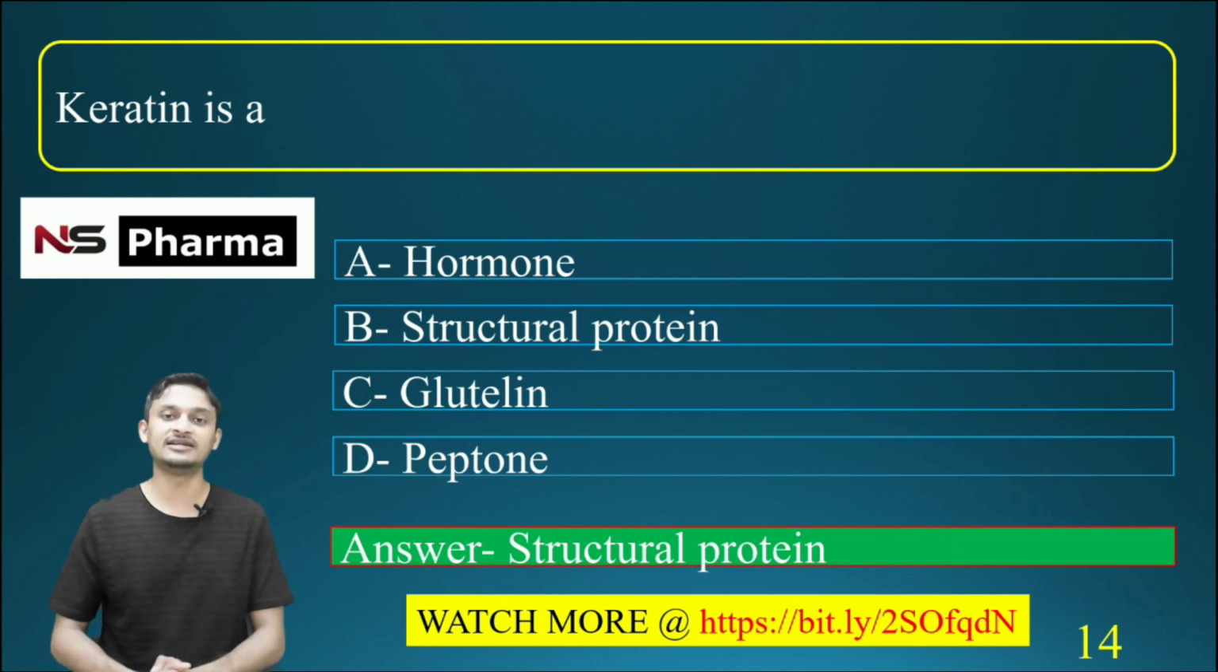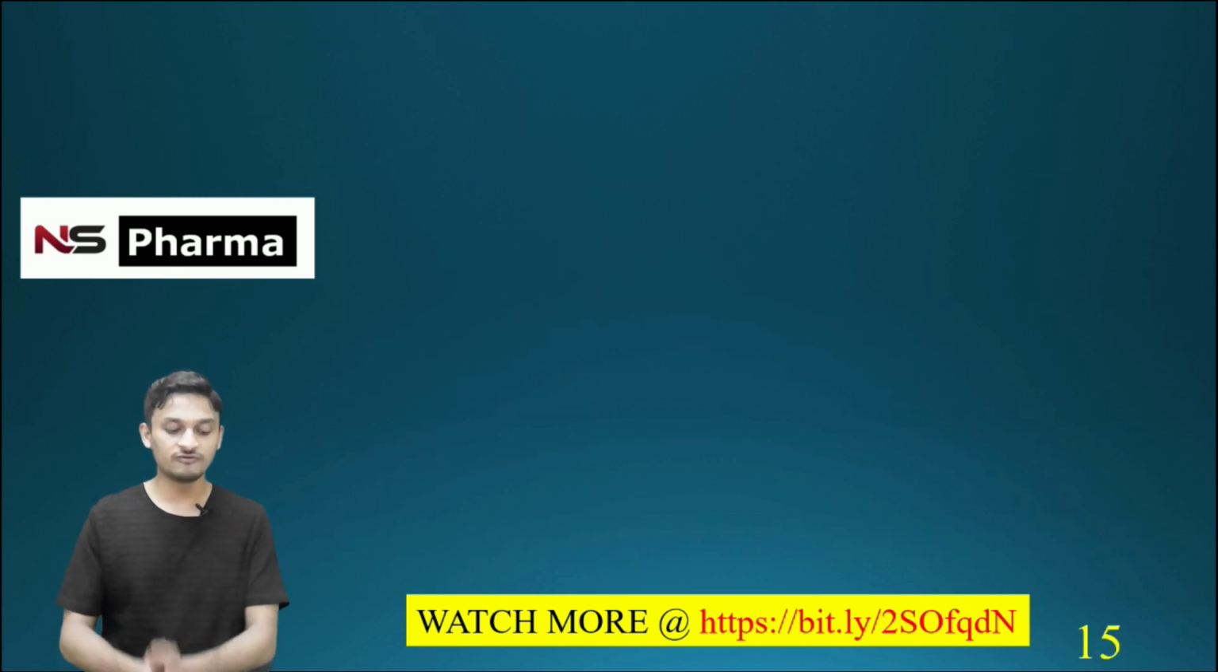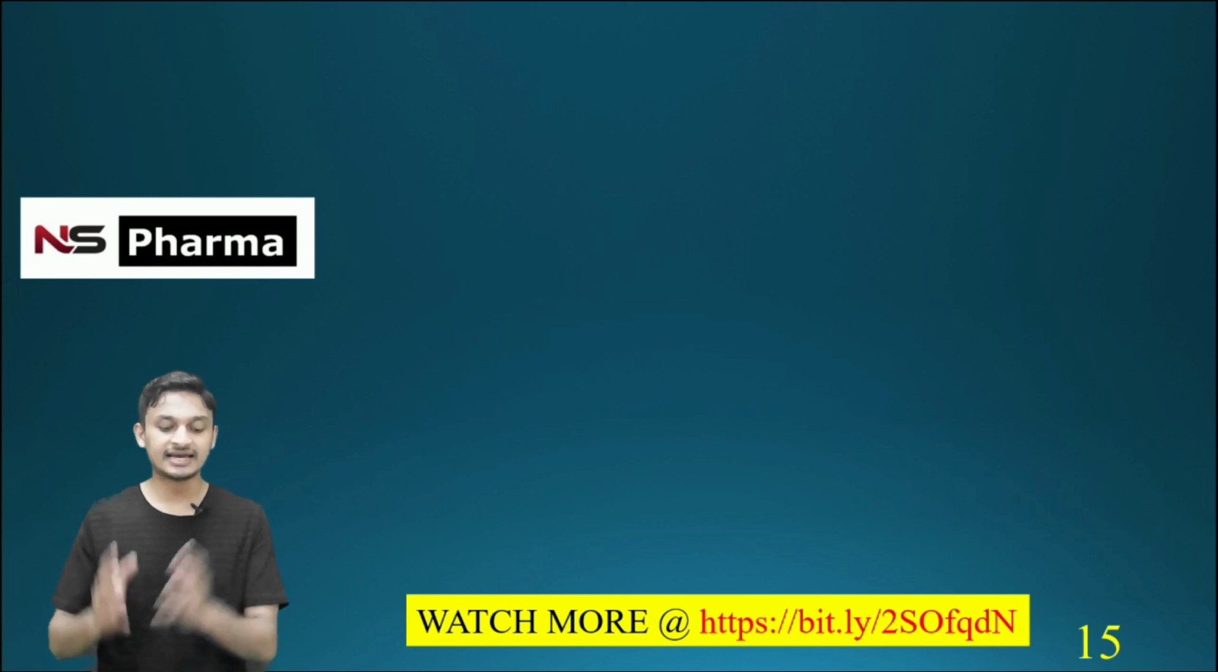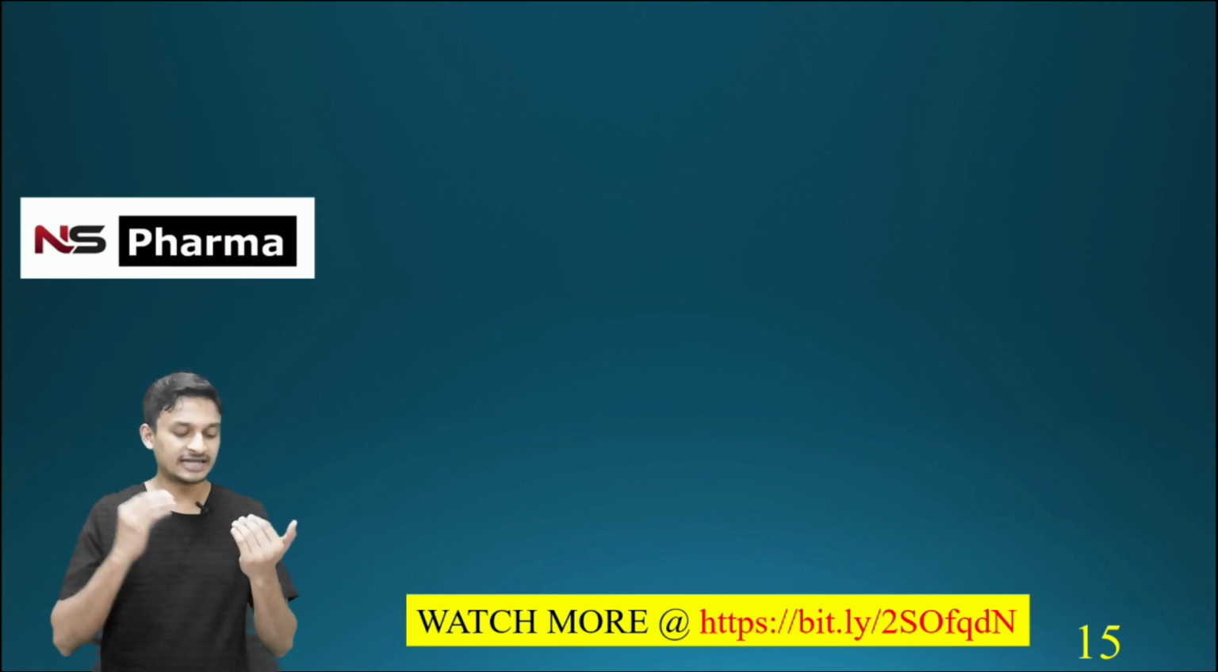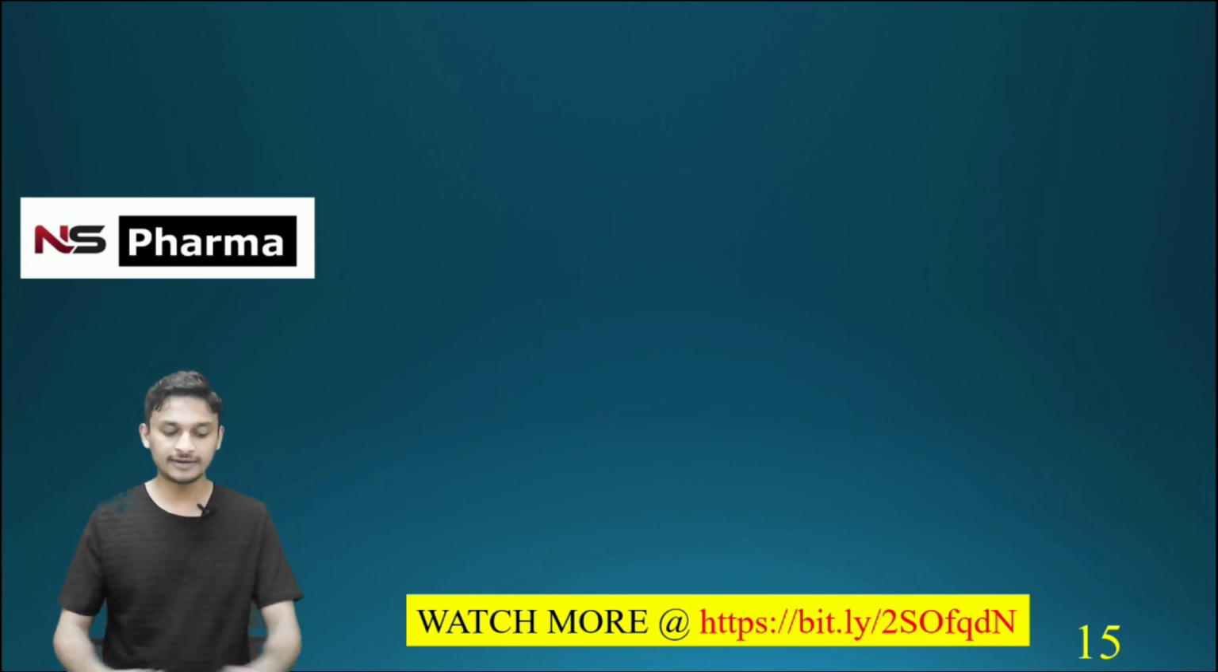That is the keratin. Keratin we can see in the hair, in the skin, and also in the nail. These are the major areas where we can see this keratin. Keratin is a type of protein which makes up our hair, then skin, then nail. Okay. Now we are moving to the next question.